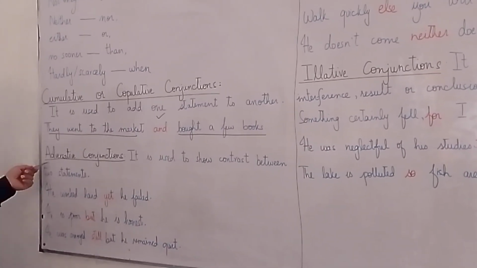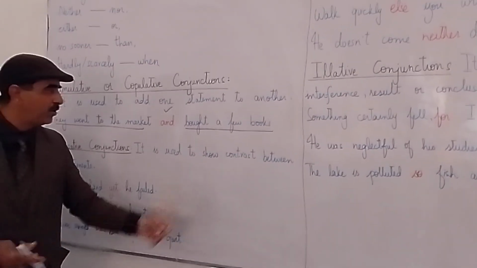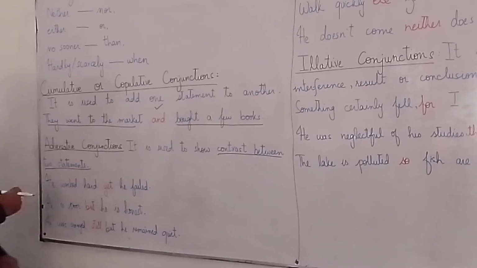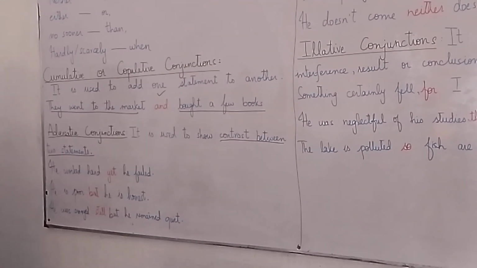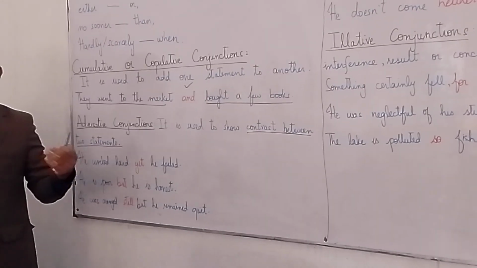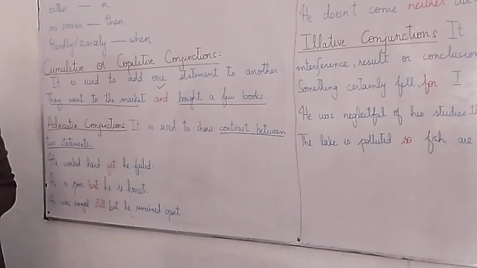Anyway, so next one. Adversative conjunctions. It is used to show contrast between two statements. What is contrast? Something that is opposite. Something that shows opposition, that shows something opposite. Clear? So, for example,